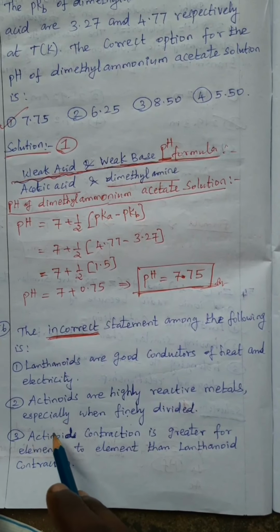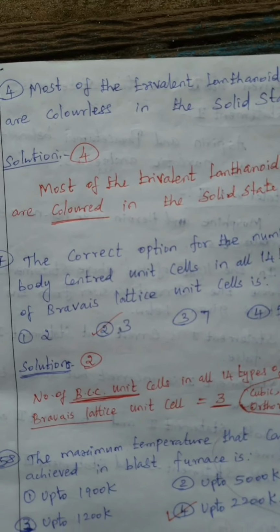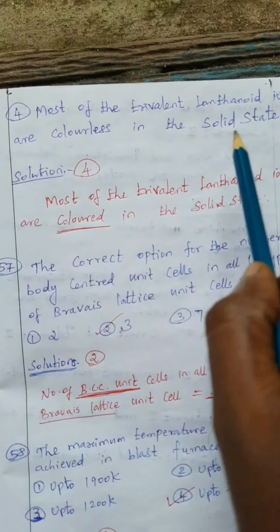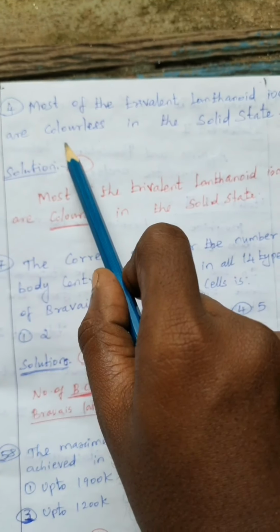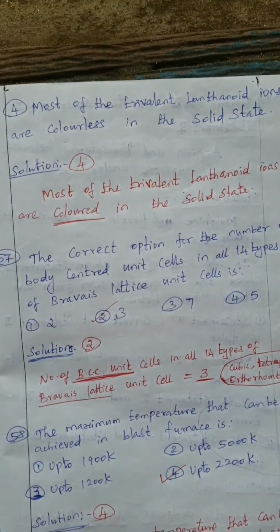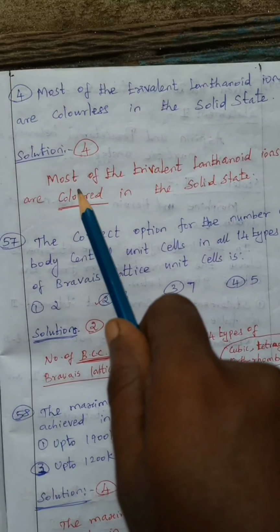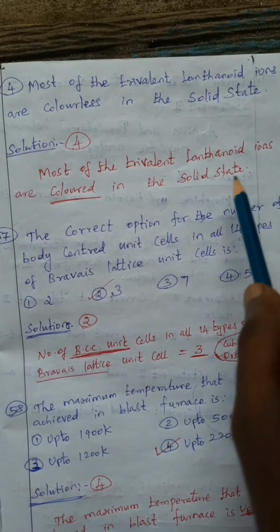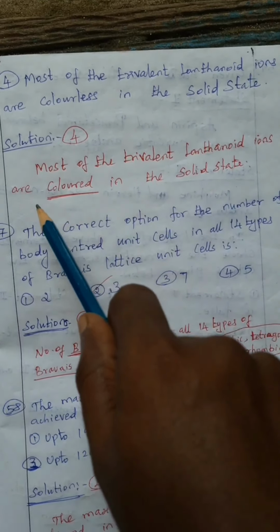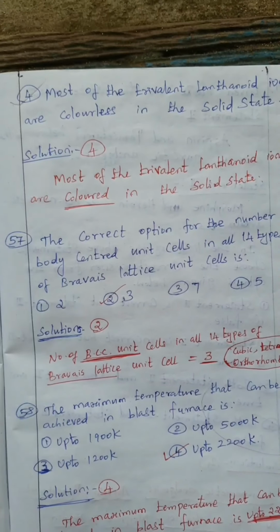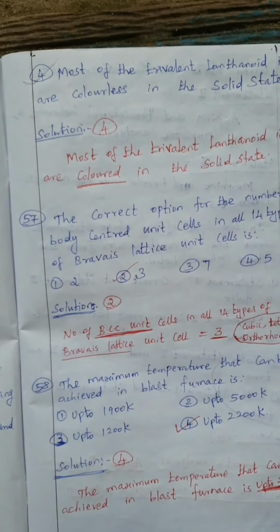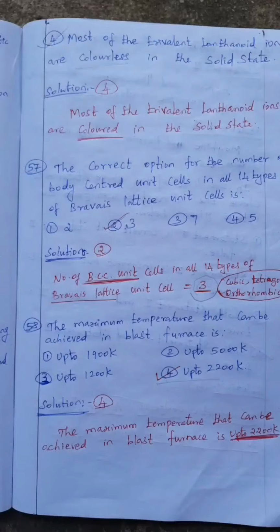This is also correct. Next, fourth option: most of the trivalent lanthanide ions are colorless in the solid state. This is not colorless, this is colored. Okay, most of the trivalent lanthanide ions are colored in the solid state. So option 4 is correct.